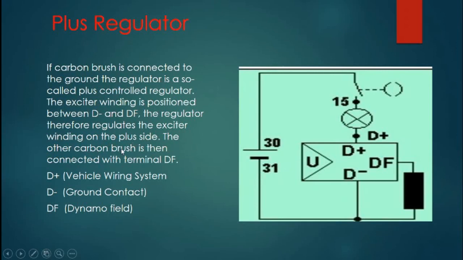The other carbon brush is then connected with the terminal DF. If carbon brush one is connected to ground, the second one is DF, but in the minus regulator one is connected to DF and the other one to D plus. So this is the same D plus, D minus and DF, and the figure looks the same, but the difference is only that the exciter winding is on D minus, and this is the ignition switch, on and off.